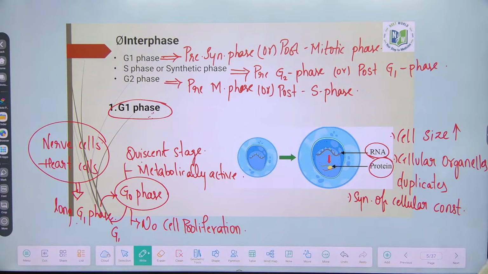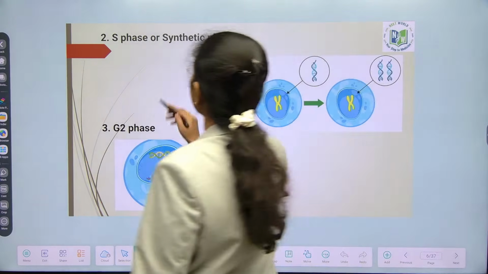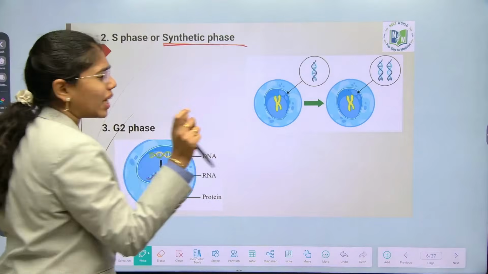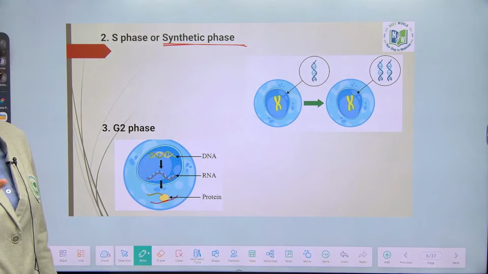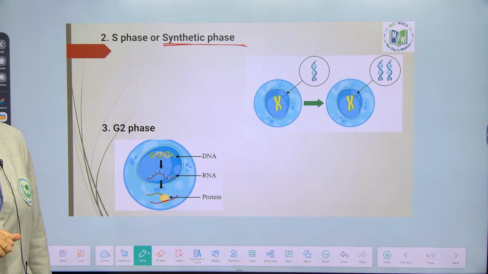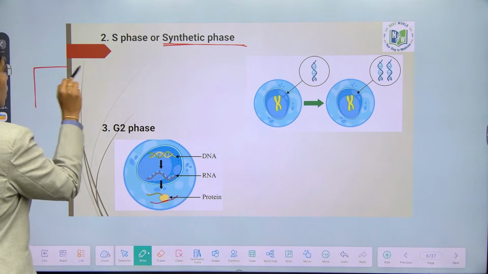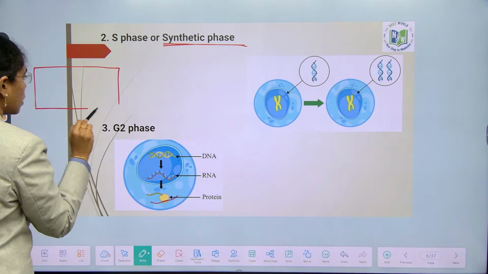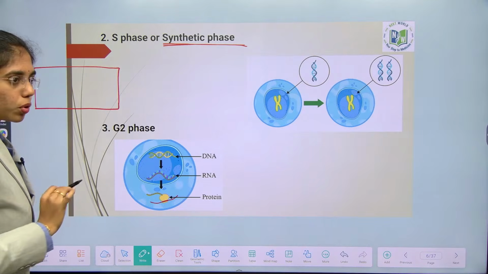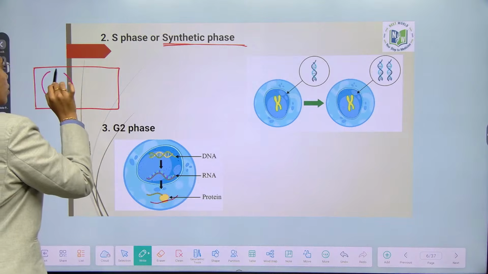Okay. Next is S phase or synthetic phase. To put in simple terms, only two events happen in the S phase, which is a major phase again. Here, this is a single cell, let us suppose, and this is the nucleus.